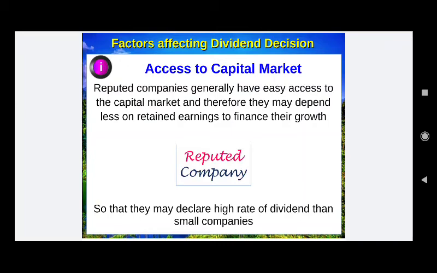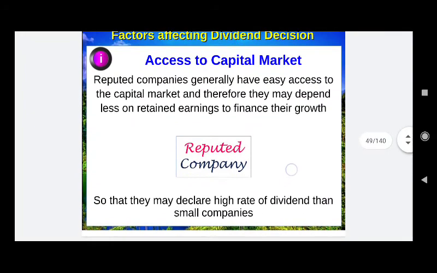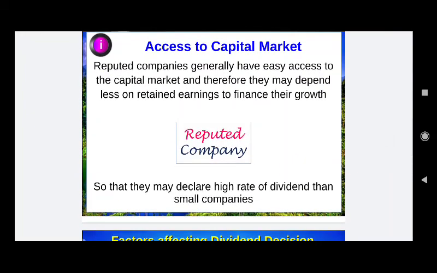If the company is able to raise money or borrow directly through shares, then it will not depend on retained earnings for investment in the business. If the company has poor performance in the share market, it will have to depend on retained earnings, and it will save money by not declaring a large amount of dividend.